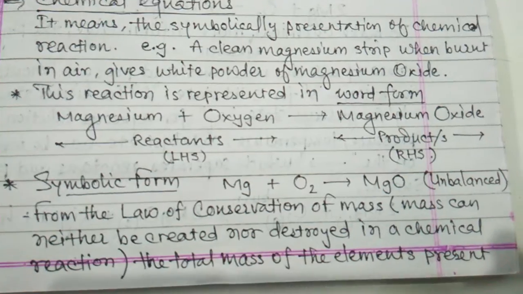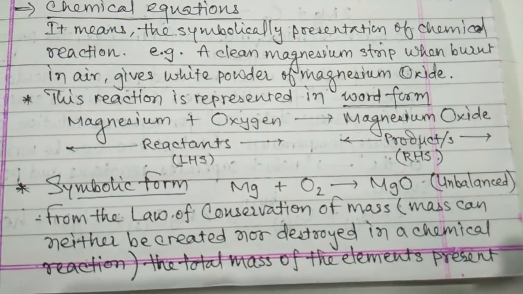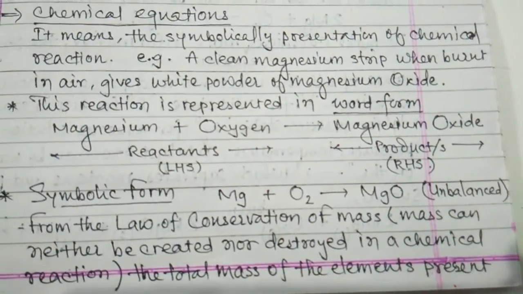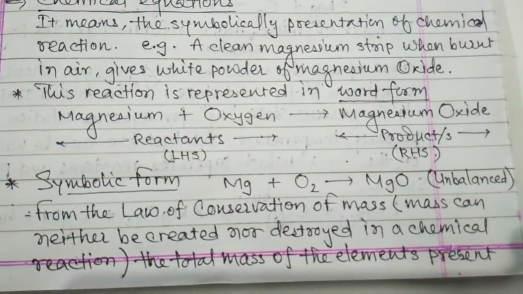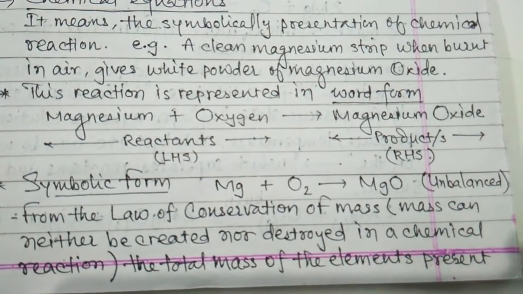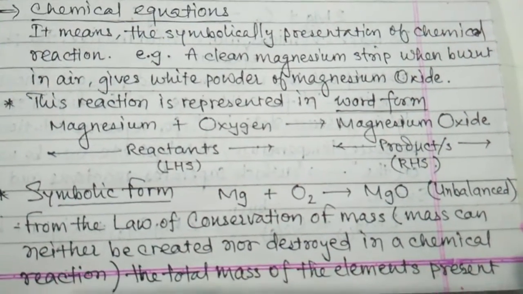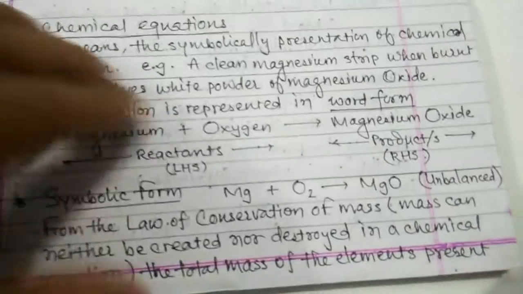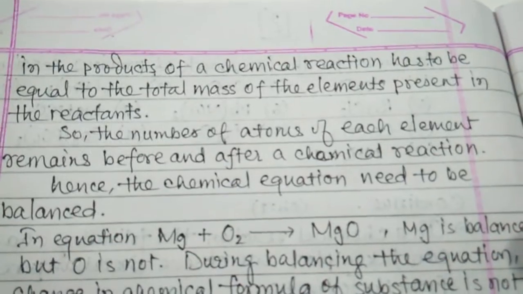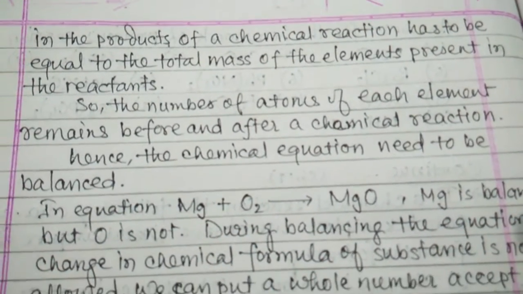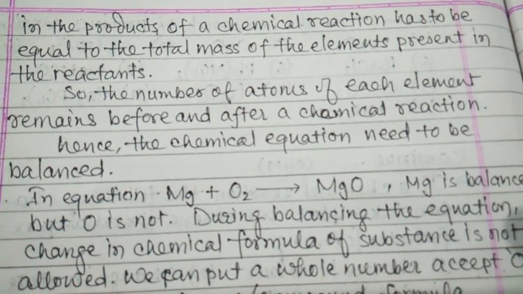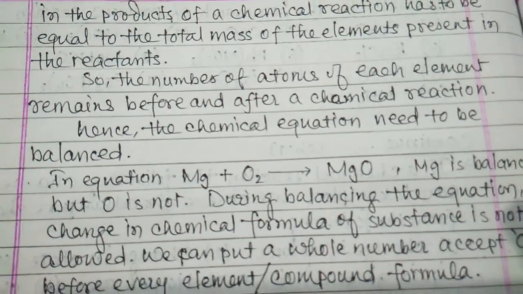Why? Last year we already studied the law of conservation of mass. Mass can neither be created nor destroyed in a chemical reaction. The total mass of the elements present in the products of the chemical reaction has to be equal to the total mass of the elements present in the reactants.